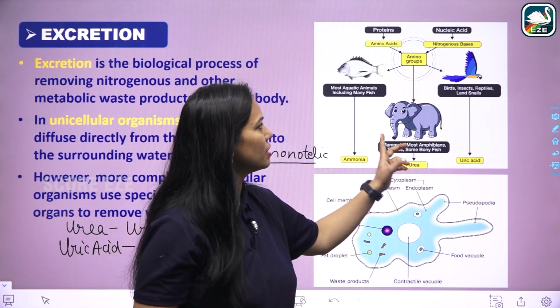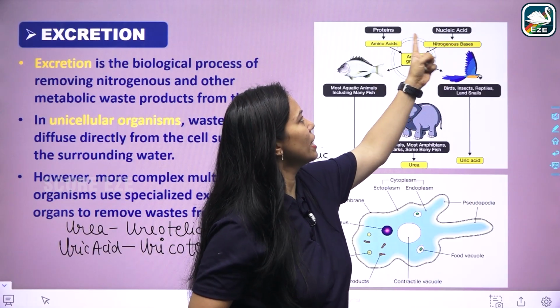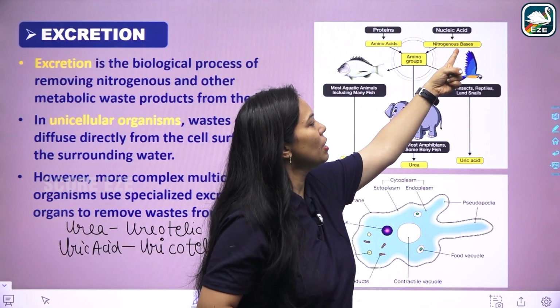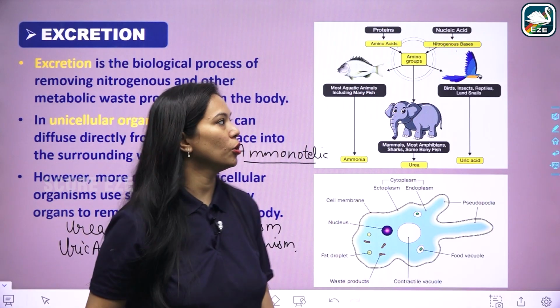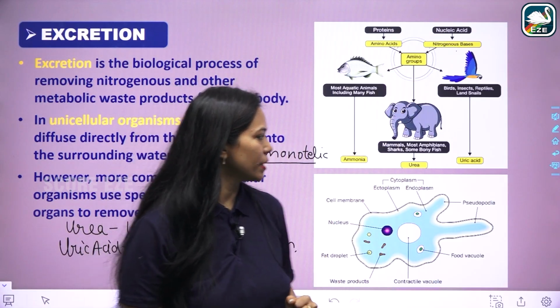So, on that basis, amino groups like amino acids and nitrogenous bases, nucleic acid, protein. Amino acids combine to form the proteins, and similarly nitrogenous bases combine to form the nucleic acids. So all of these form the amino groups basically.